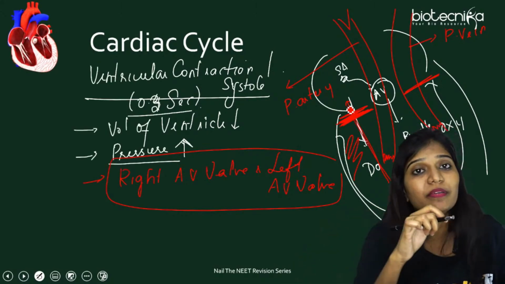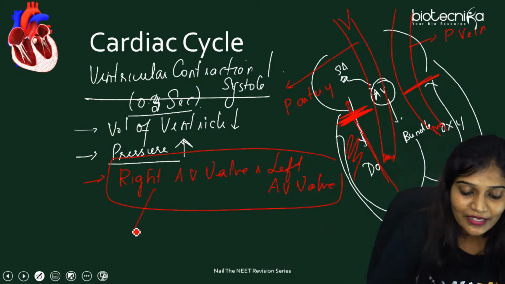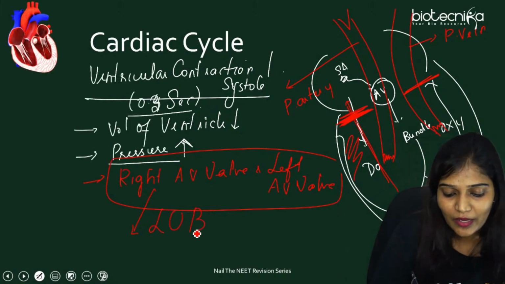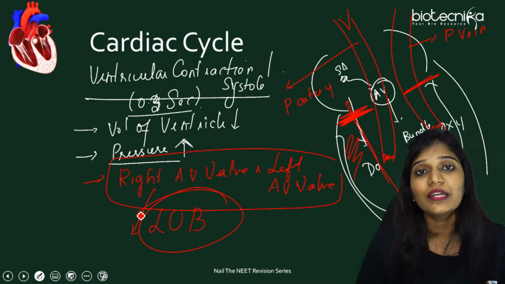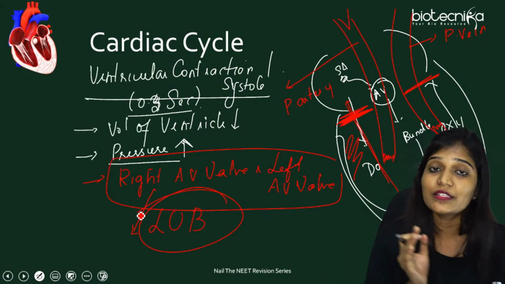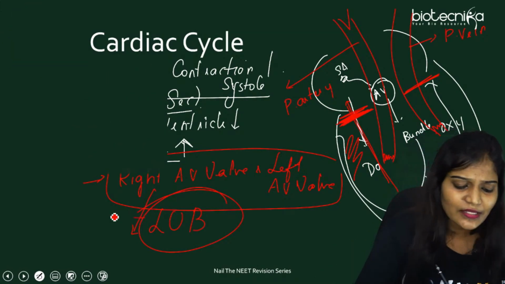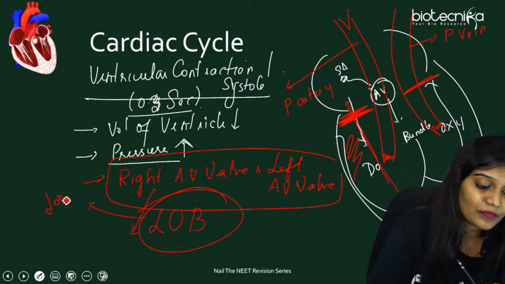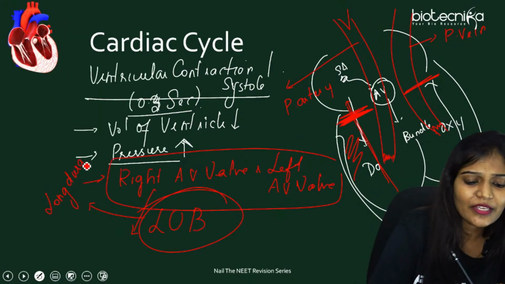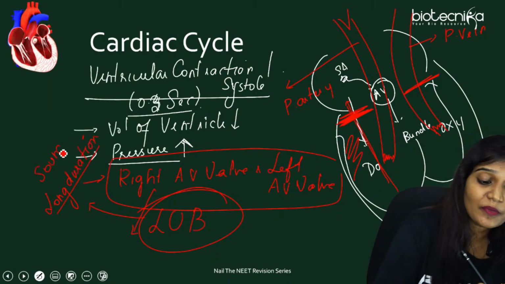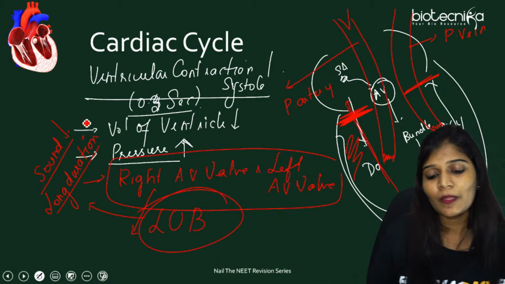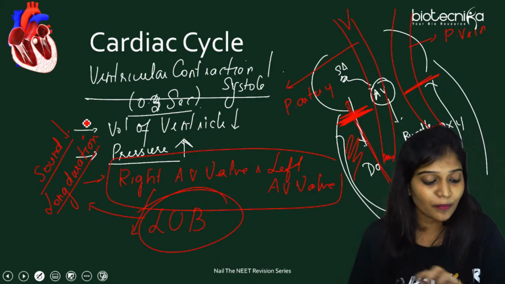The blood should go only to the pulmonary arteries and aorta. This creates a sound called the lub sound. The question may come: lub sound is because of the closure of the tricuspid and bicuspid wall, or they can ask you right AV wall and left AV wall. This is for long duration, but it does not give that much sound, so the sharpness of the sound is less. So this is during ventricular contraction, 0.3 seconds.